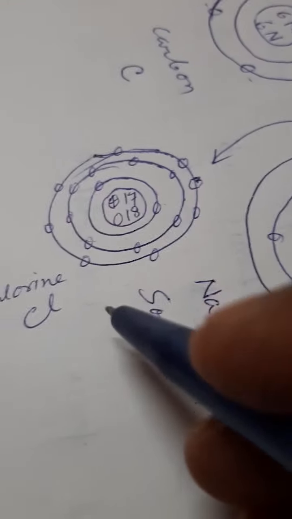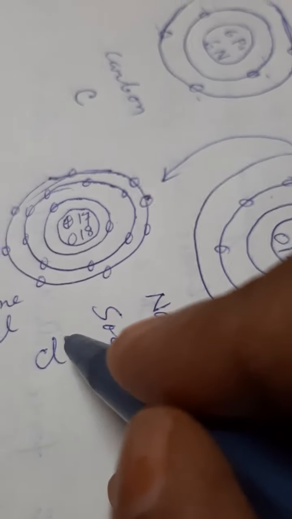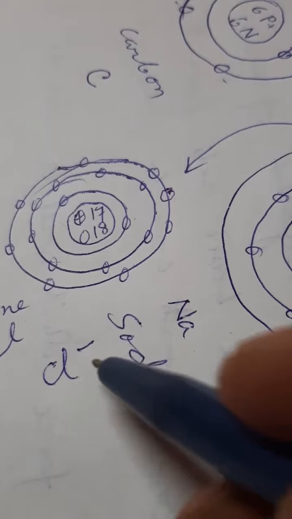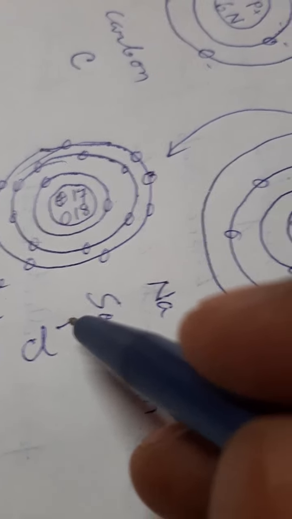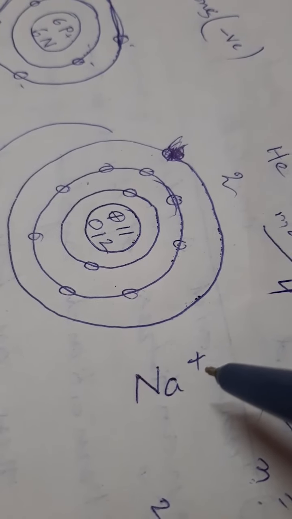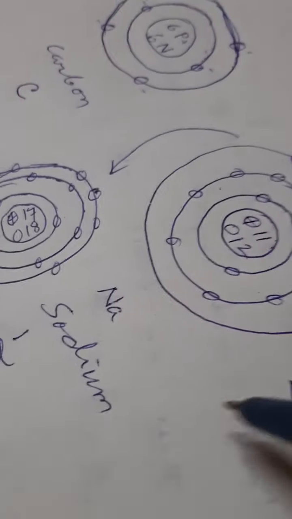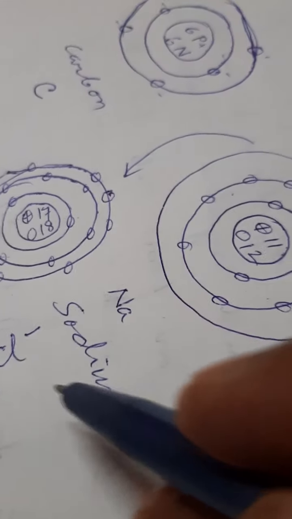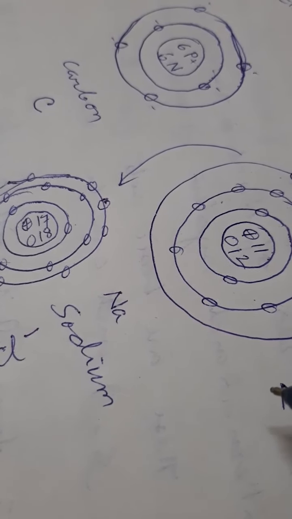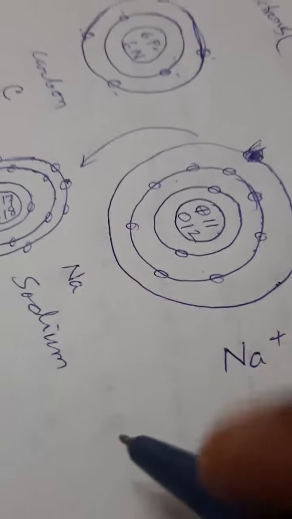That means this chlorine will be negatively charged. 1 negative charge is extra. Here 1 negative charge is lacking. That means it is positively charged. Now it is positively charged and it is negatively charged. So these 2 atoms will attract each other